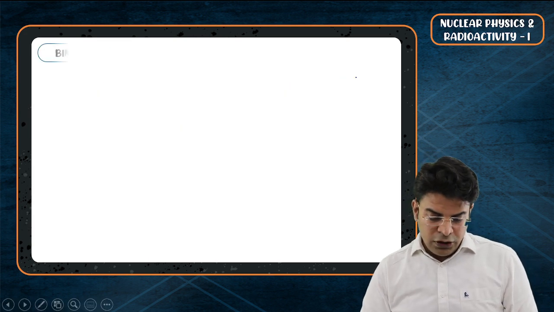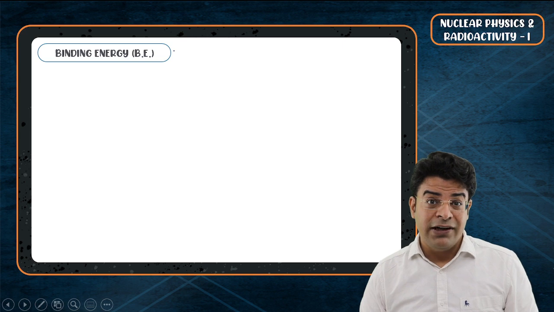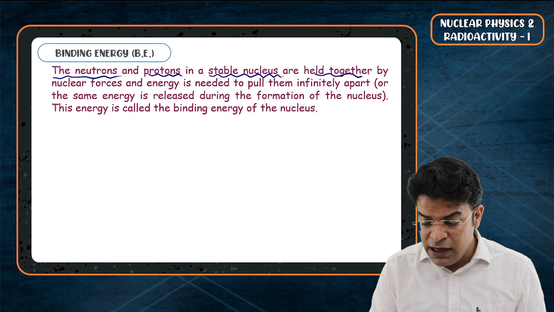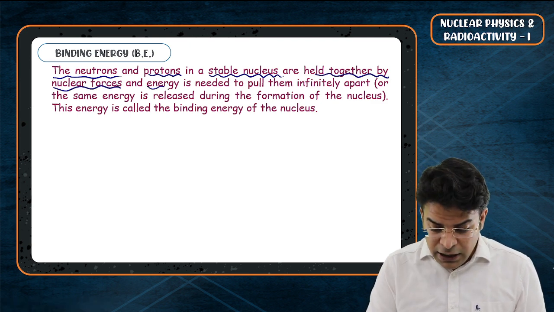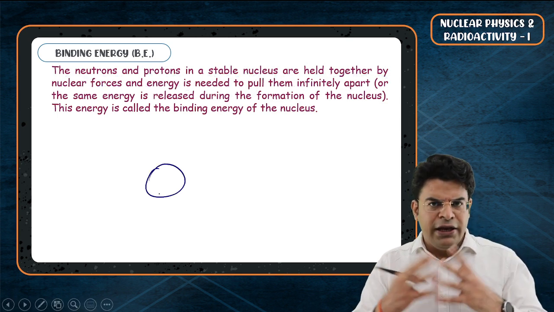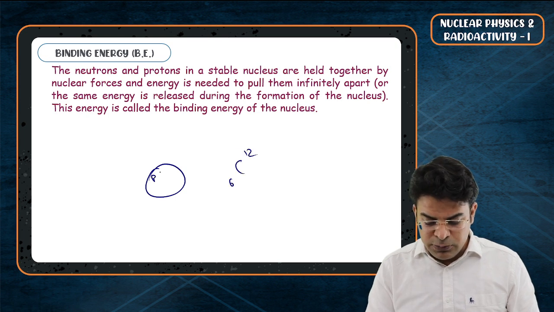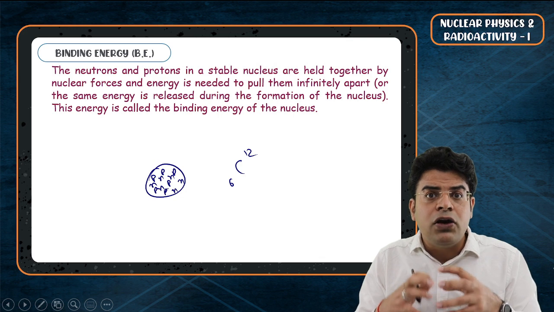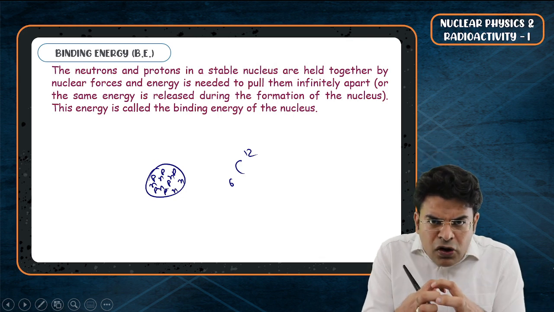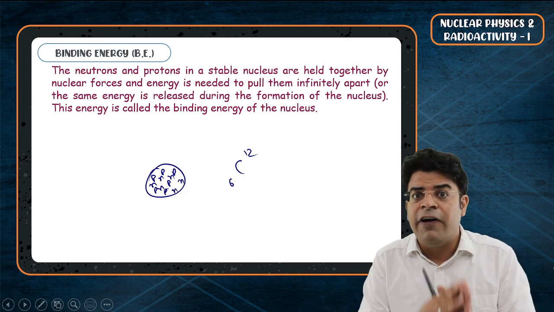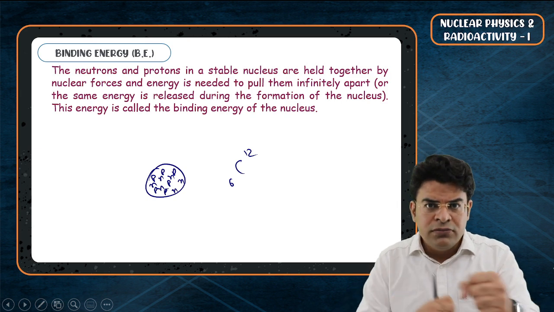Now, bachcho, moving on and talking about binding energy. Now, this is something really important. The neutrons and protons in a stable nucleus are held together by nuclear force, and energy is needed to pull them infinitely apart. So if you have got, let's say again, nucleus of carbon 6-12, it has got 6 protons and 6 neutrons. Now all these nucleons are attracted to each other by nuclear force. If you wanted to separate them and move all the nucleons away from each other so that they do not have any effect on each other, you will have to do work, right?